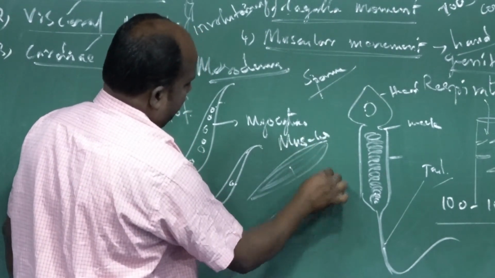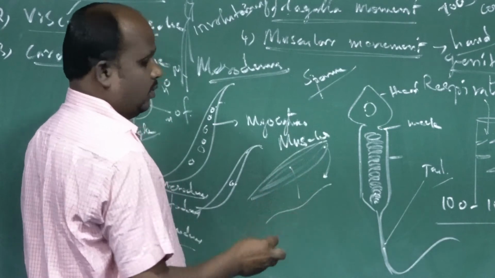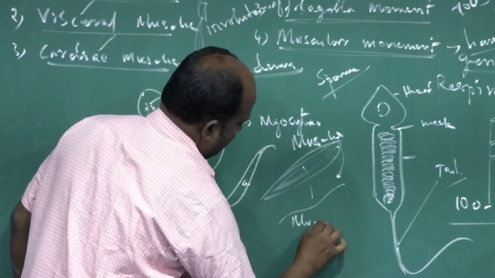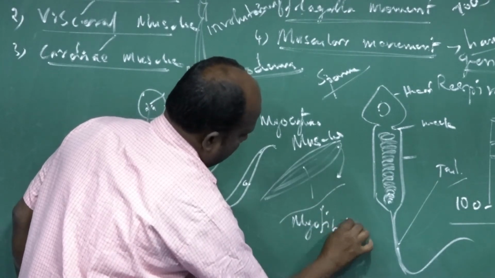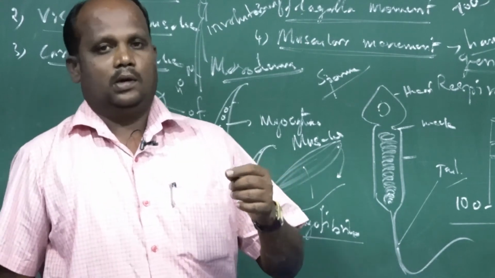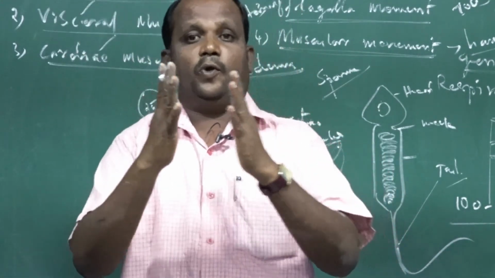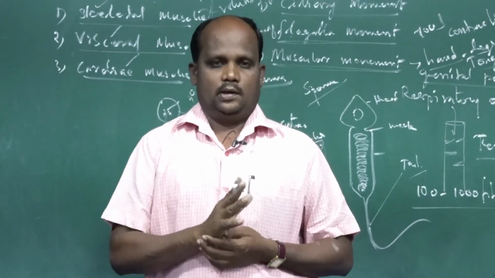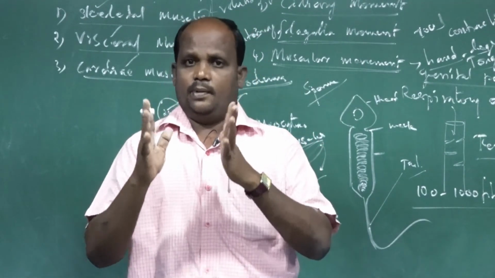Muscle bundles. Among the muscle bundle, we are going to separate one fiber, I mean one thread-like structure. That name is myofibril. That myofibril contains 4 different types of proteinous filament. You have to explain the 4 types of proteinous filaments.